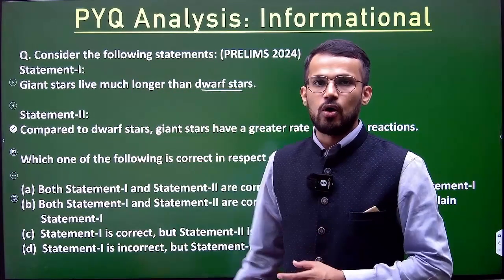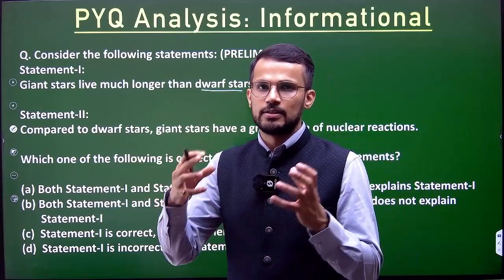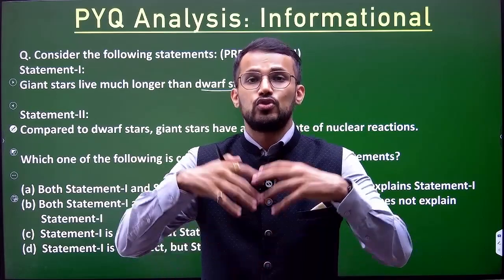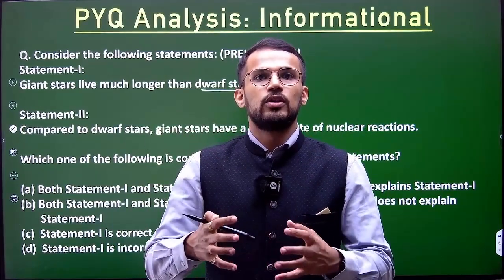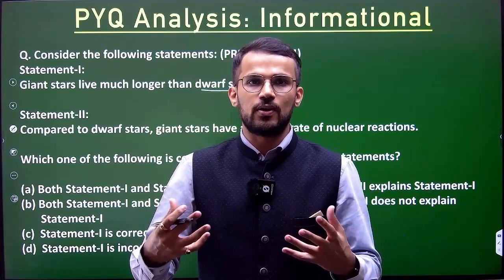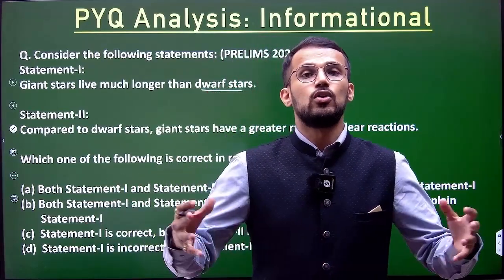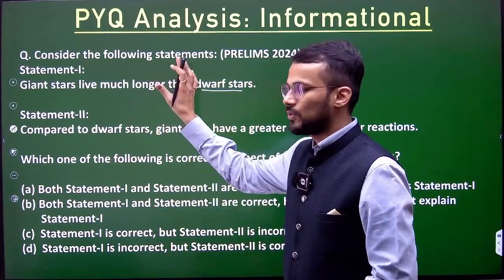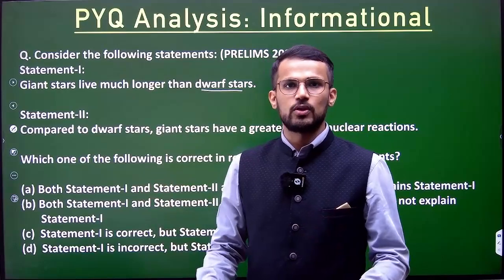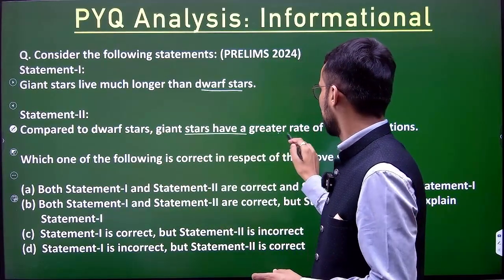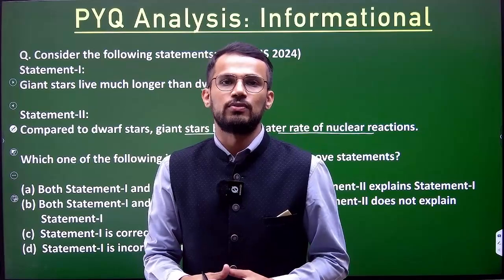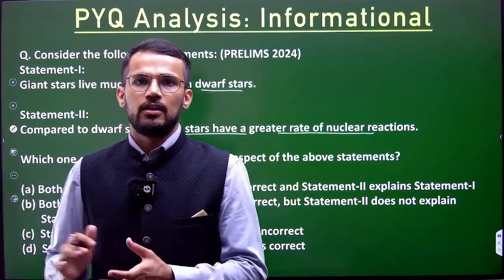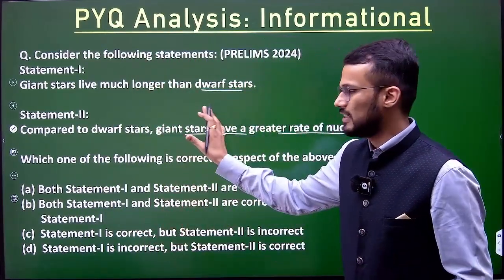So if you are aware of, let's say, the life cycle of a star, you could have solved this particular question, right? Giant stars, though giant, use up their nuclear fusion fuel very fast, and that's why they won't be able to survive for long, they do not live longer, they live a shorter life, right? So that's why the first statement was incorrect. Statement 2 was correct, because compared to dwarf stars, giant stars have a greater rate of nuclear reaction, and as a result, as they are using up the fuel in a very fast manner, they are not able to live for long. So the second statement was correct.